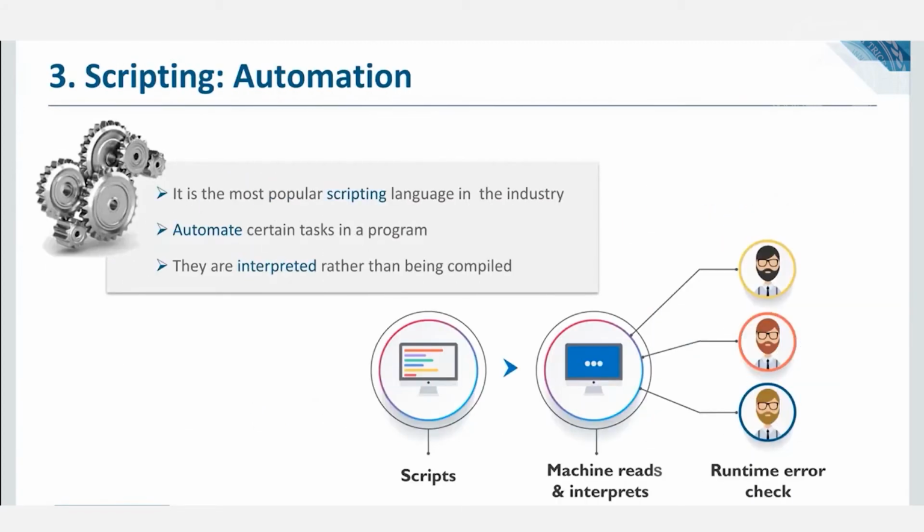Number 4, automation and scripting. Python can also be used as a scripting language to automate certain tasks. The code is written in the form of a script. The machine reads and interprets the script, whereas error checking is done at runtime. Once the code is checked, it can be used several times.